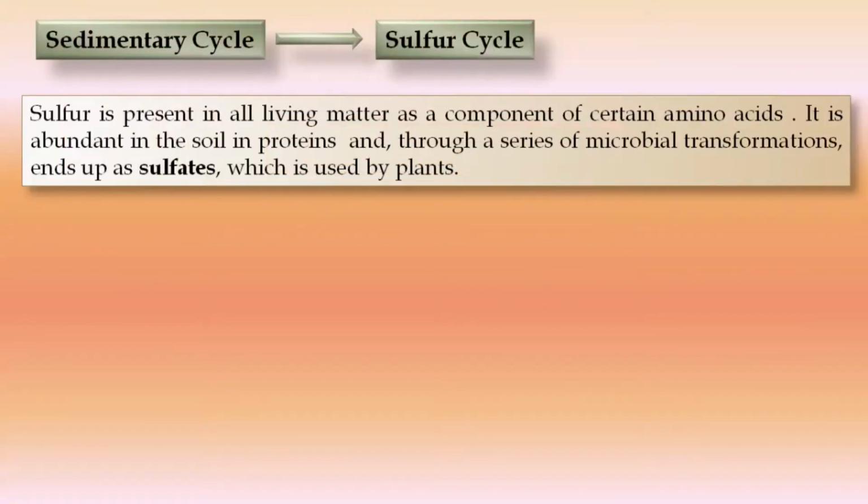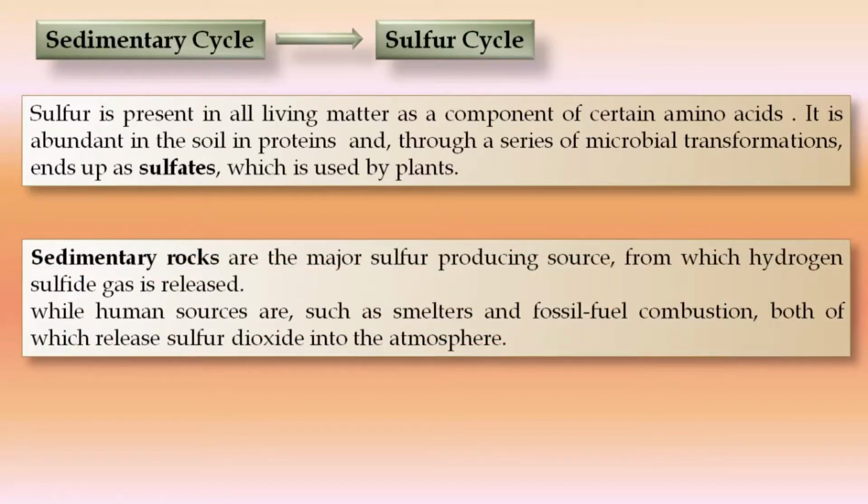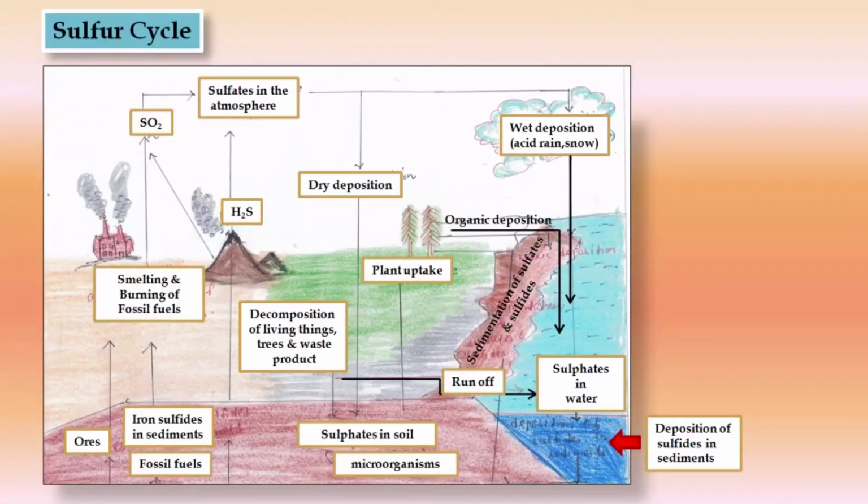Then the sulfur cycle is also a sedimentary cycle. Sulfur is present in all living matter as a component of certain amino acids. It is abundant in soil and proteins, through a series of microbial transformations which end up at sulfates, which are used by plants. Sedimentary rocks are the major sulfur source from which hydrogen sulfide gas is released. Other human sources are smelters and fossil fuel combustion, both of which release sulfur dioxide into the atmosphere.